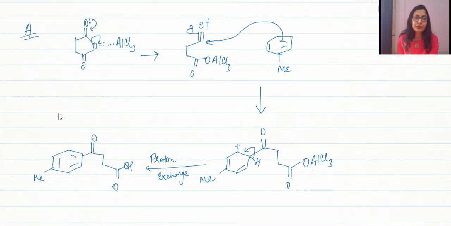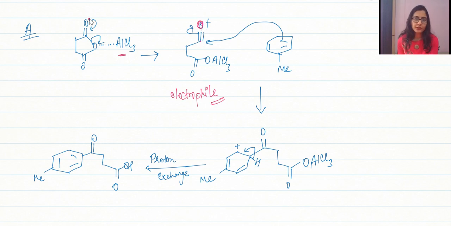Alright guys, so let me just tell you that when we are having any anhydride, over here we are having succinic anhydride, so in the presence of Lewis acid, the ring is going to open up, because it is attracting oxygen. So the ring is going to open up and it is going to generate an electrophile. How is the electrophile generated? Just like this. So the carbon is going to have a positive charge.